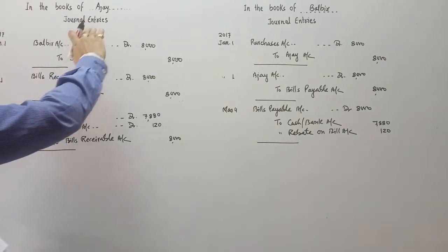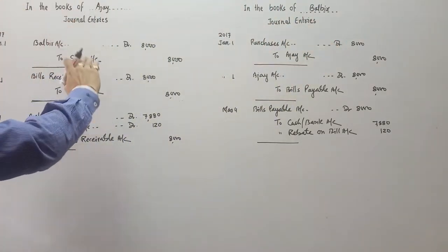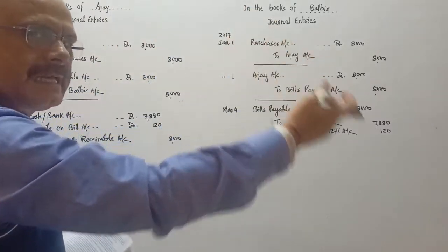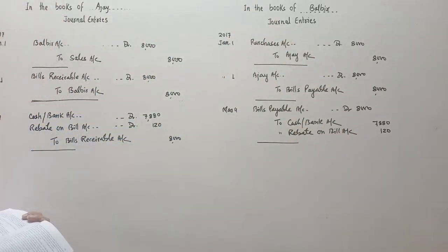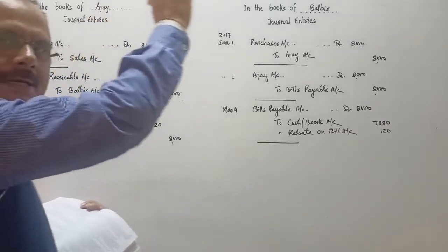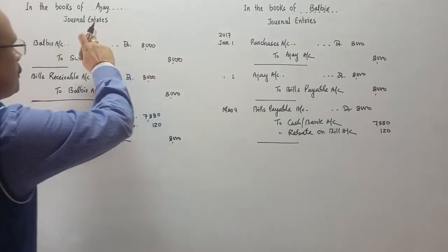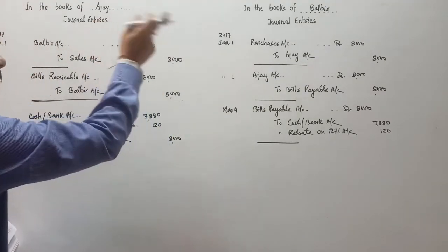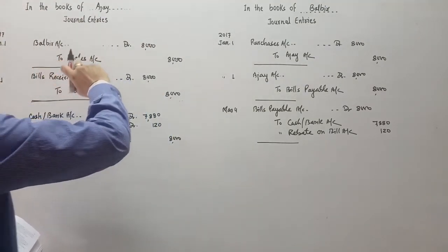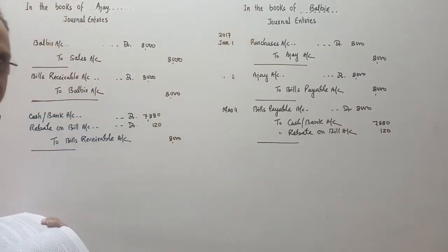Ajay is the drawer, Balbir is the drawee. You can say Ajay is the seller, Balbir is the purchaser. Okay, Ajay is the creditor, Balbir is the debtor. Creditor from which point of view? Ajay is creditor from Balbir's point of view, and from Ajay's point of view, Balbir is the debtor.